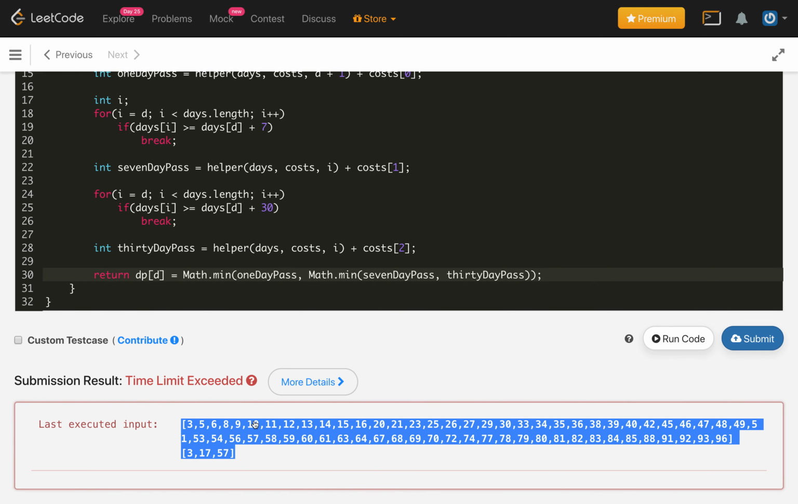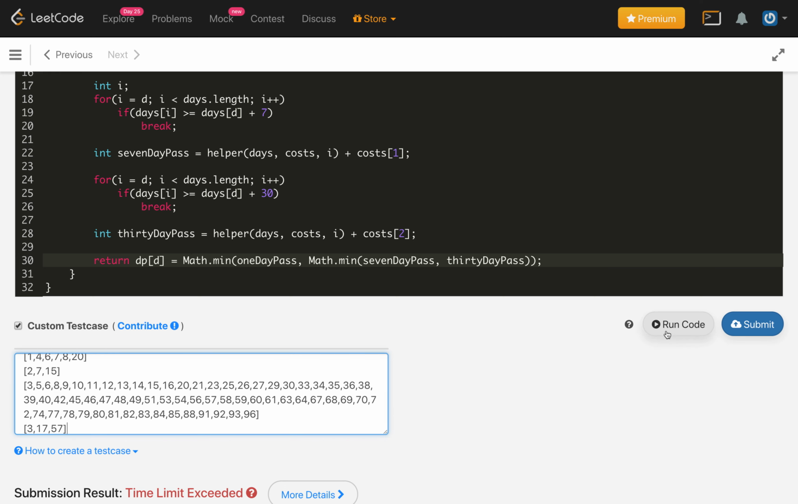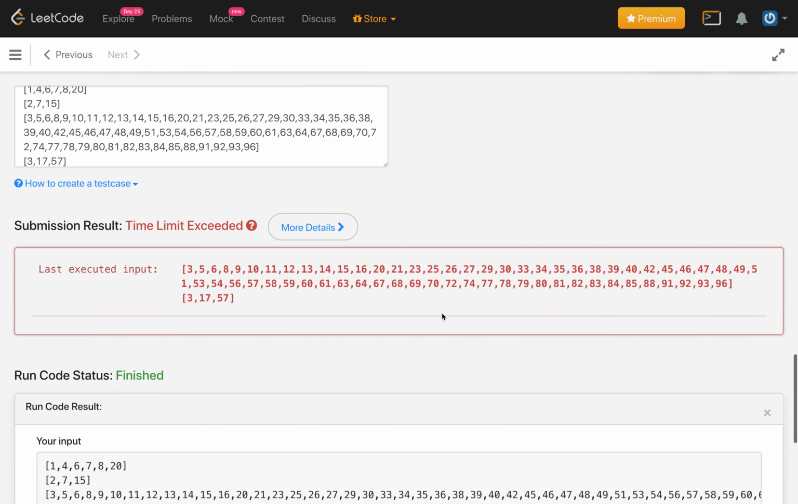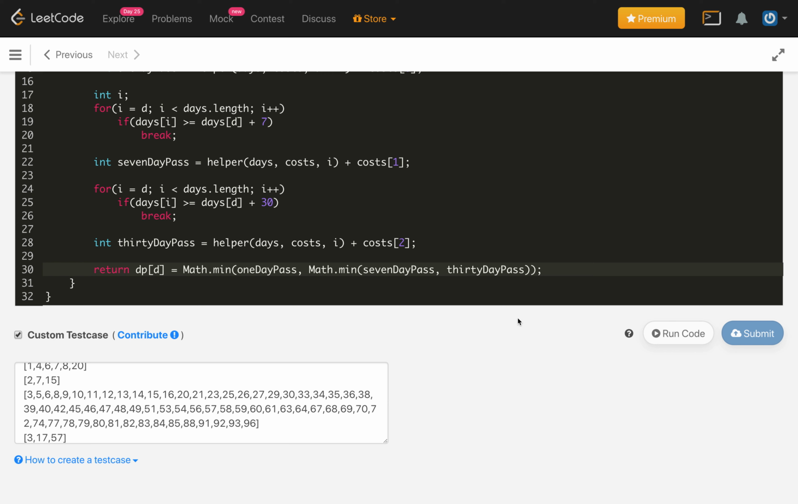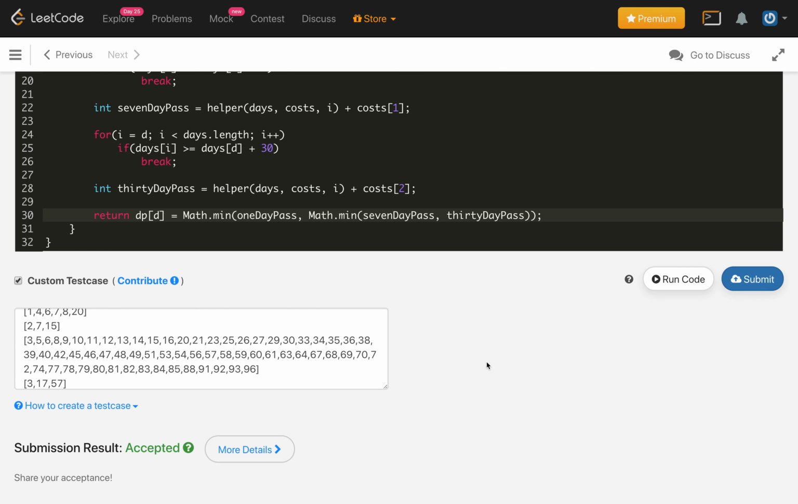So let us copy this test case, put it into the custom test cases and compile the code. Now if you see, this is getting passed as well, because we stored the subproblems and are reusing them. So this is accepted.